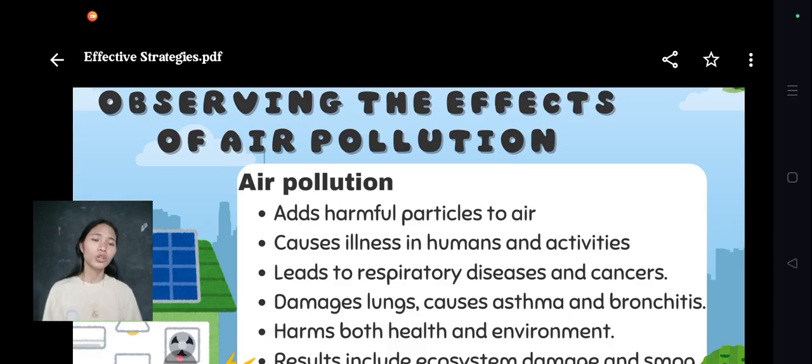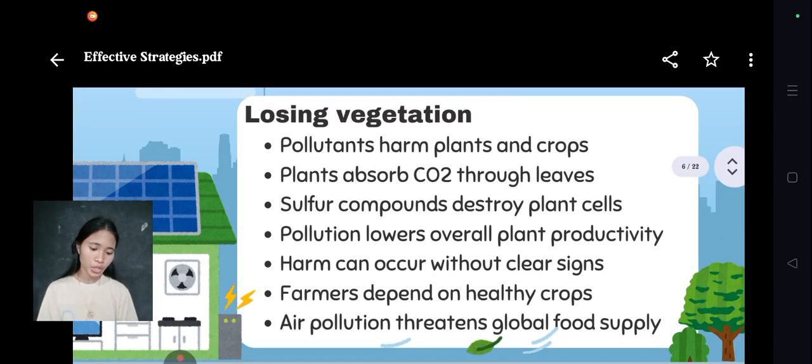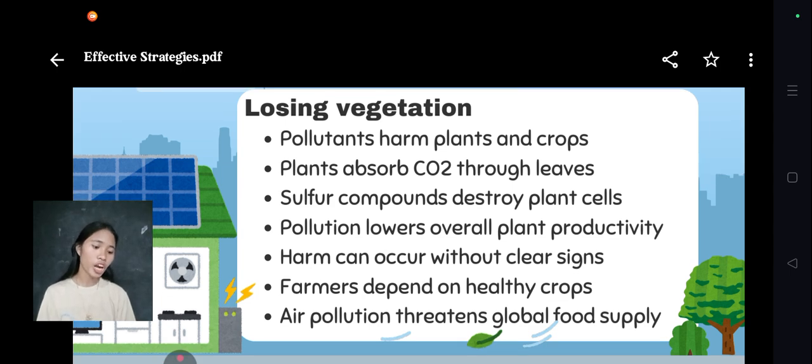The next is losing vegetation. So air pollution harms vegetation by damaging plant leaves and cells. So it doesn't only affect humans, but also the things that surround us, like plants and such. Plants absorb carbon dioxide through their leaves, but when pollutants such as sulfur compounds enter the air, they can destroy plant tissues. This reduces plant productivity and can harm crops without showing immediate signs.